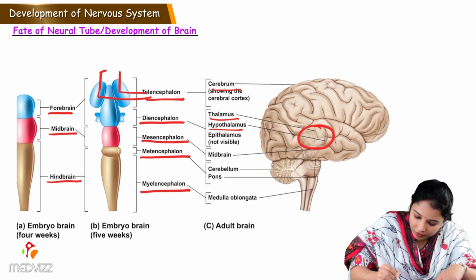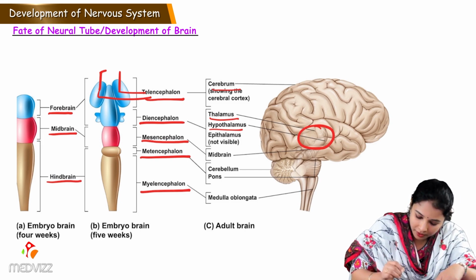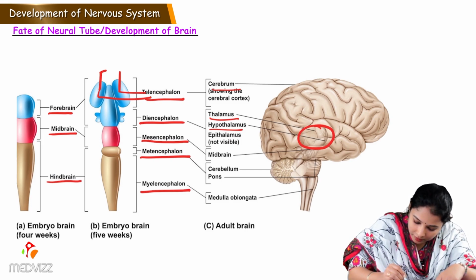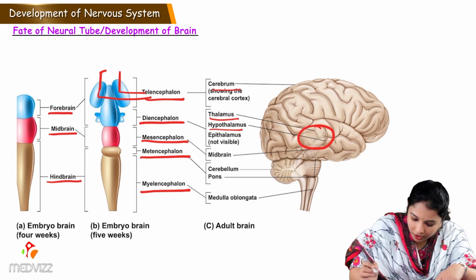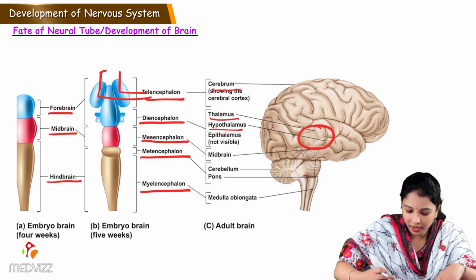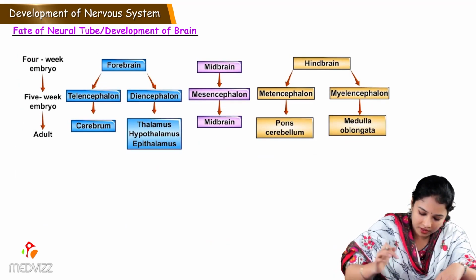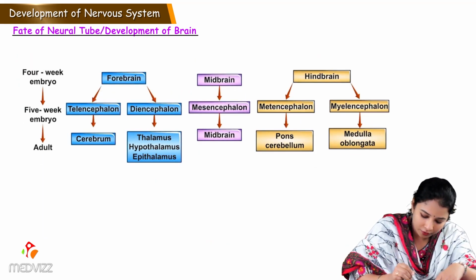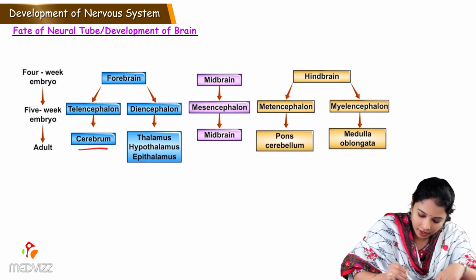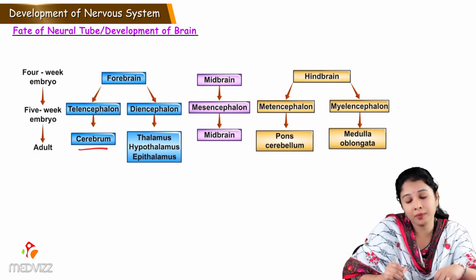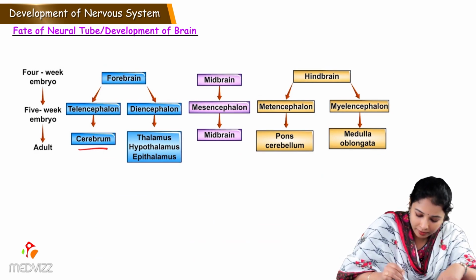So the mesencephalon is present here, which forms the midbrain, and cerebellum is from the hindbrain. Pons, this is the pons, and medulla oblongata are from the hindbrain. So this is the same flowchart showing the forebrain divides to form telencephalon, diencephalon. Telencephalon will form the cerebrum and diencephalon will form thalamus, hypothalamus, epi and metathalami.